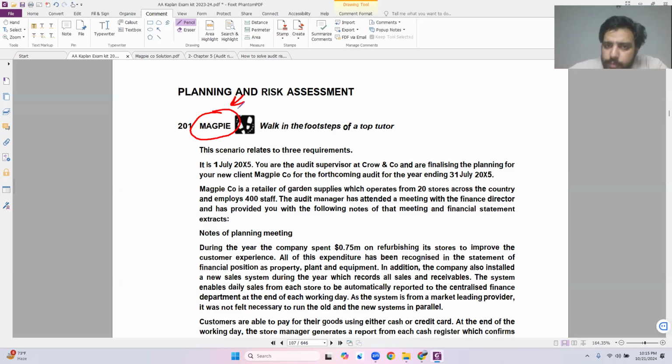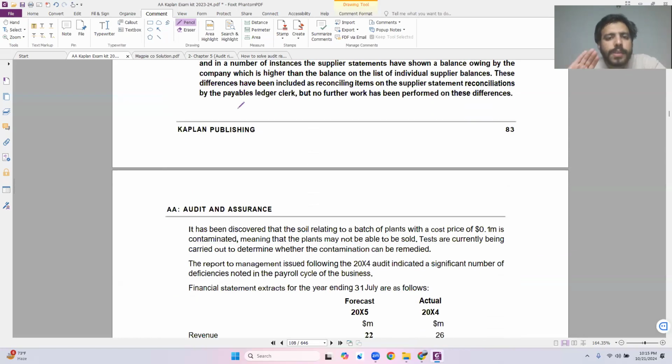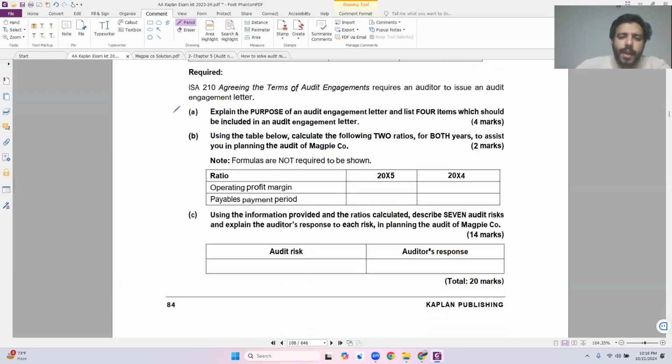I've repeated again and again that before reading the story that is given to you in the scenario, always move directly towards the requirements and understand what the examiner is requiring from you. So if I come towards requirement number A, what does it state? Explain the purpose of an engagement letter and list 4 items which should be included in an audit engagement letter.